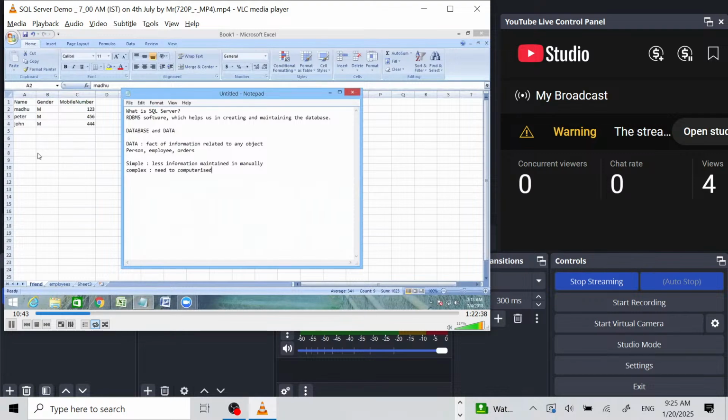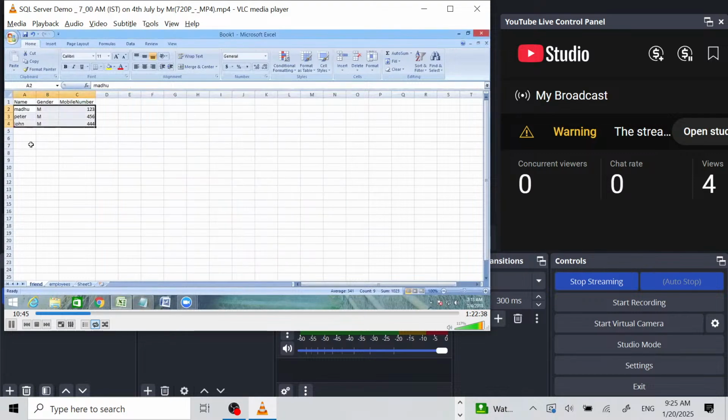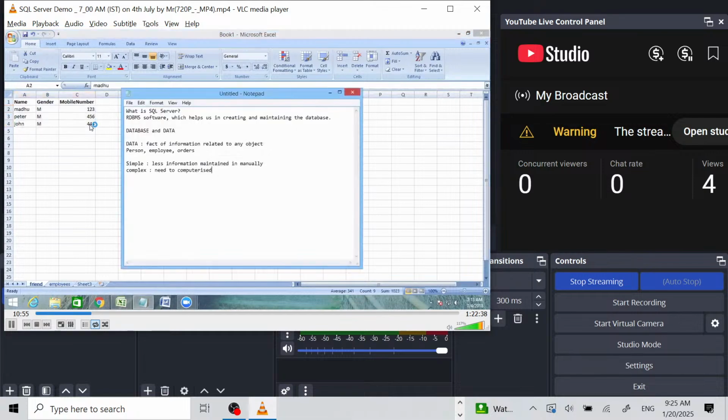For example, we stored our information in a simple Excel like this. This is also nothing but a database. The collection of data is nothing but a database, and that is very important. So what is a database? It's nothing but a collection of data. It's called a database. Okay, any questions?